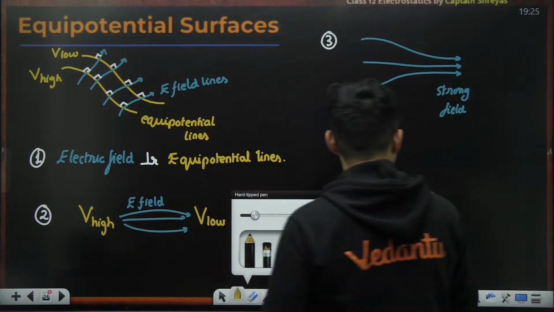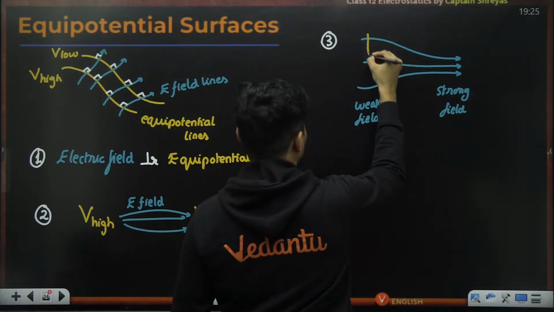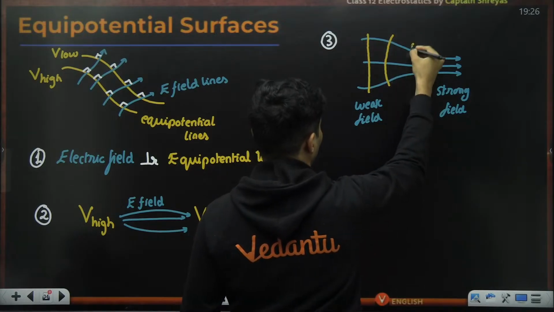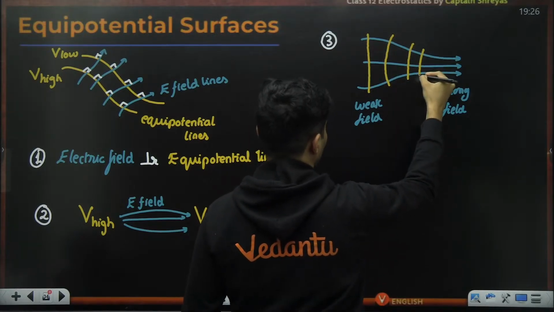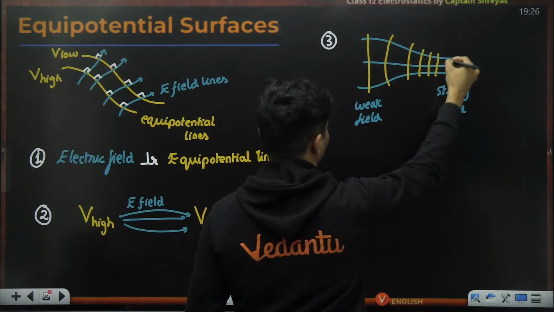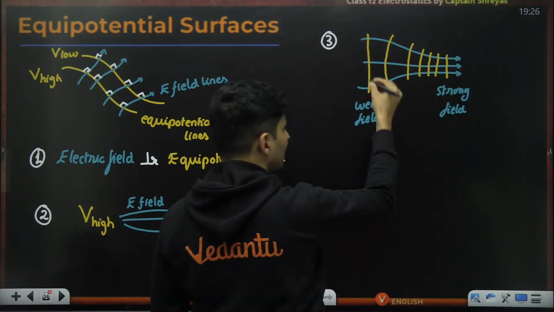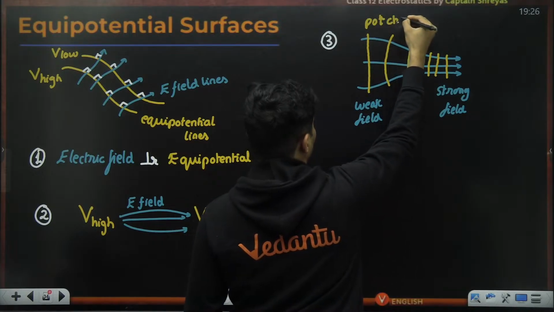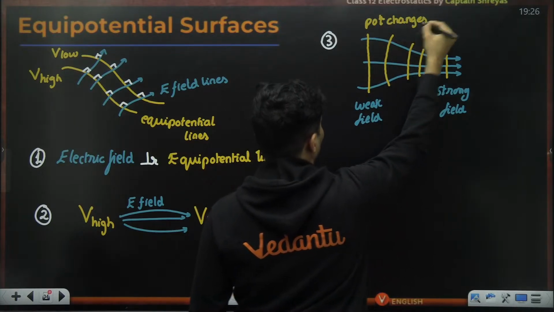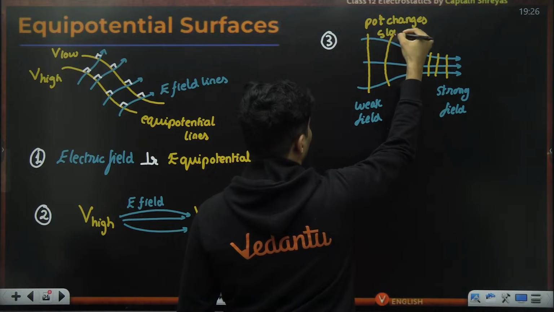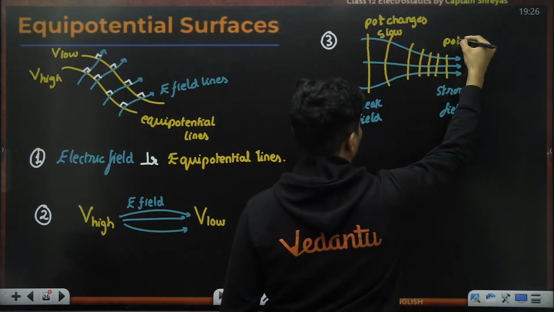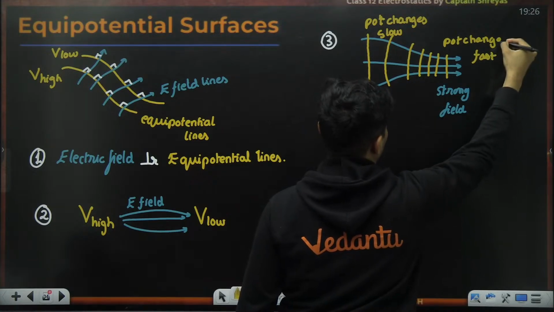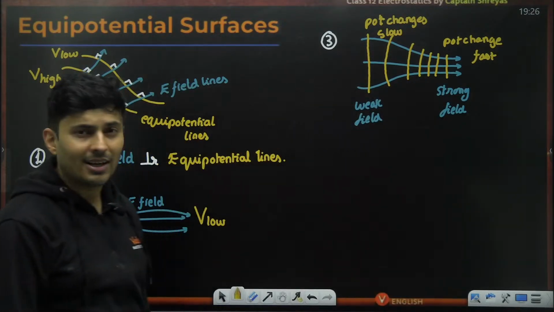You will see that here the potential lines will be very far away, and as you come close, the potential lines will be closely spaced. Here potential changes slower, but here potential will change very, very fast.